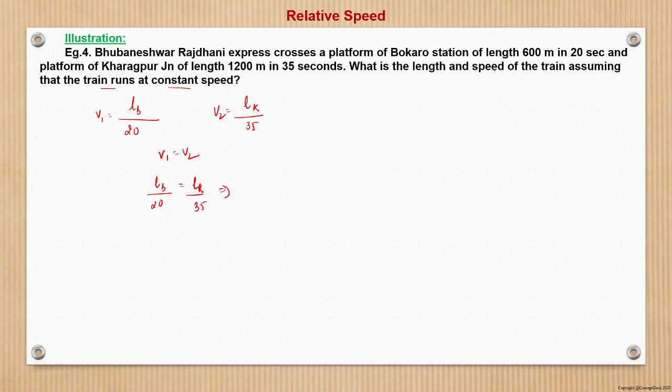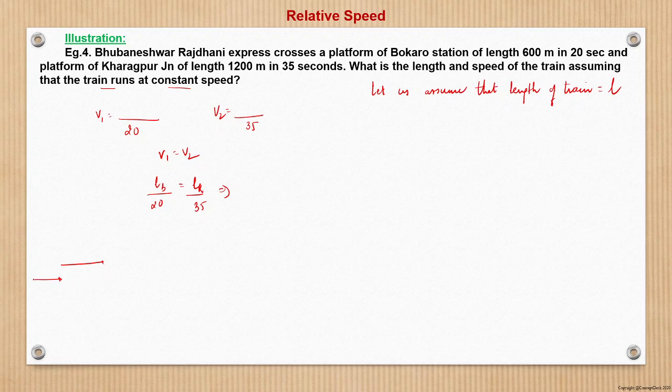We have to find the length and the speed of the train. So first let us assume that the length of the train is equal to L. I'll erase this a bit. So now what happens at Bokaro? At Bokaro, suppose this is the platform and this is the train which is coming. What is the total distance covered by the train to cross the platform?